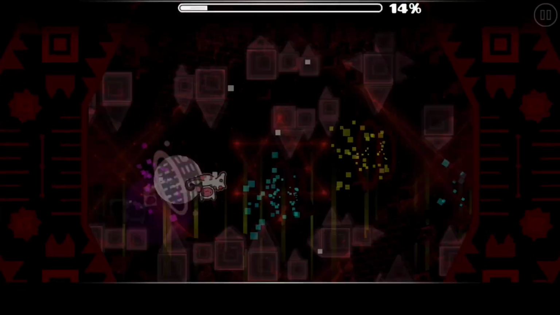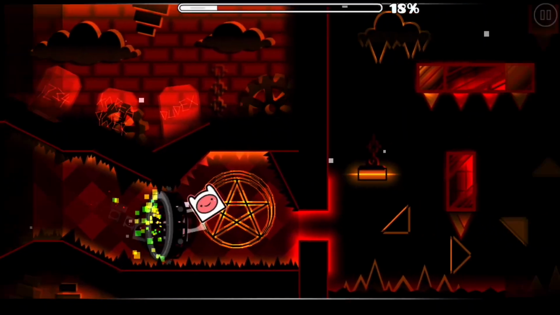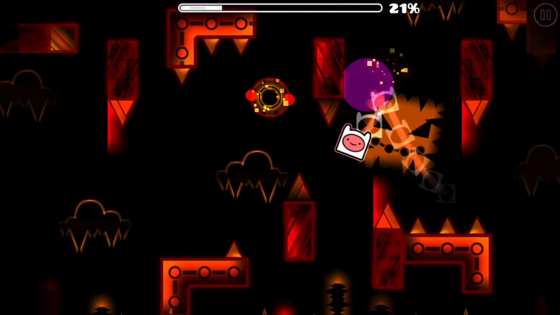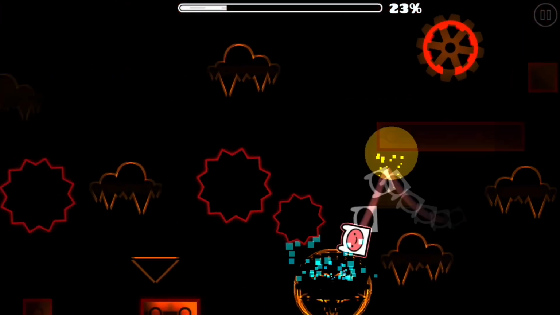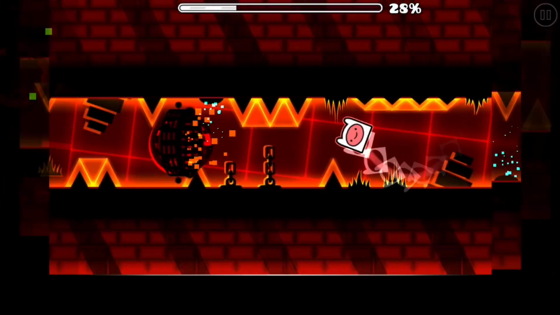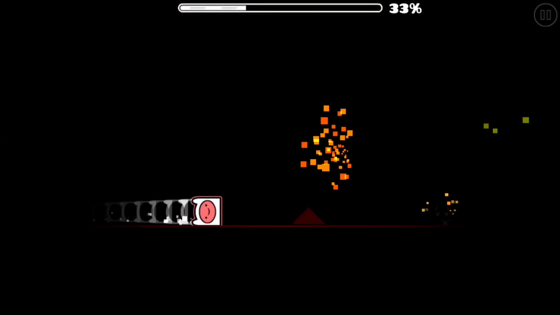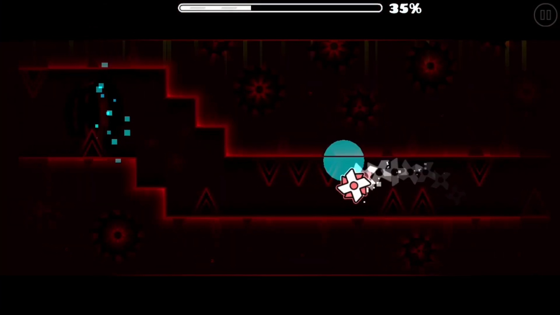The Hell series. The Hell series was a series of quote-unquote impossible levels released by SUOMI way back in Update 1.2. These levels were some of the very first extreme demons in Geometry Dash and were verified illegitimately. However, you can play the legitimately verified remakes on Stormfly's account right now.